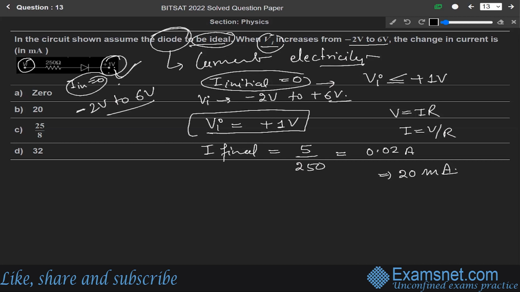So for this, the current will be 5 over 250, so it will be 20 milliampere. Means option B is the correct answer.